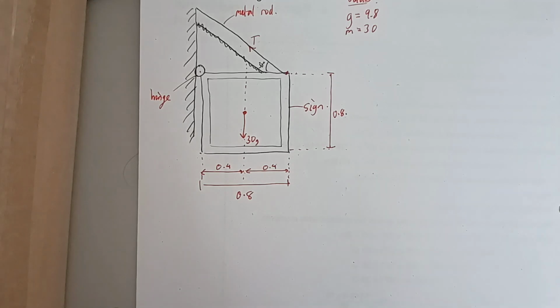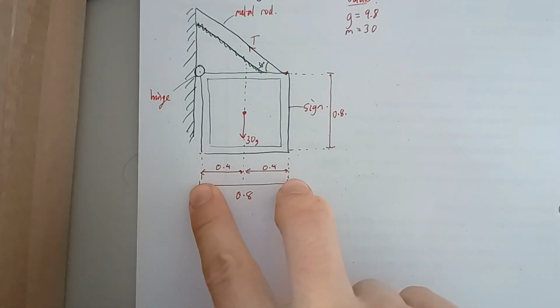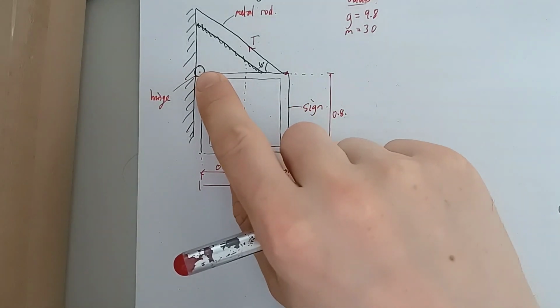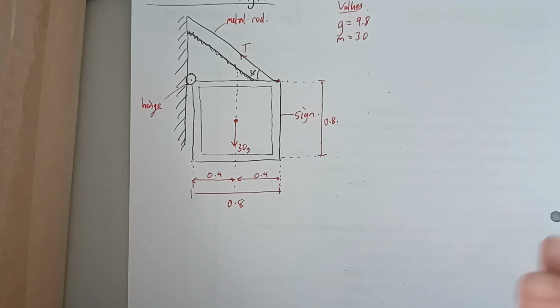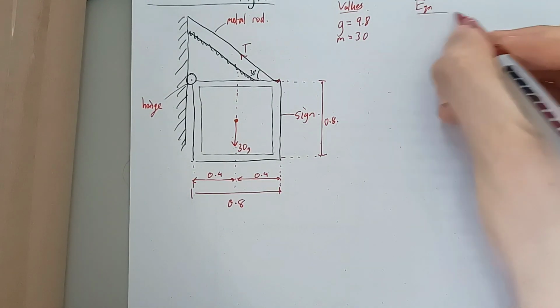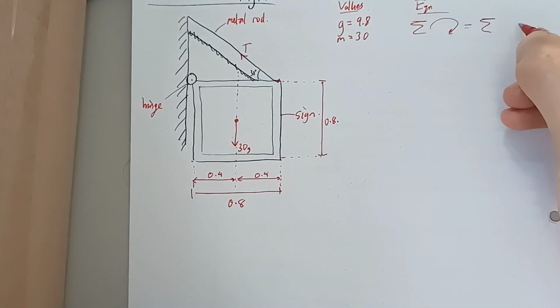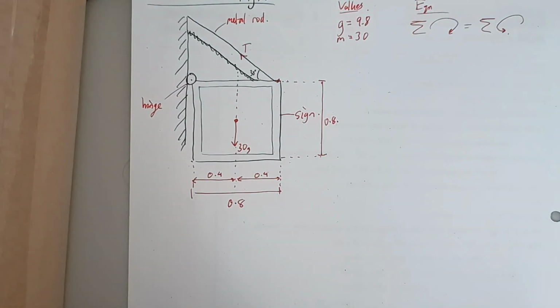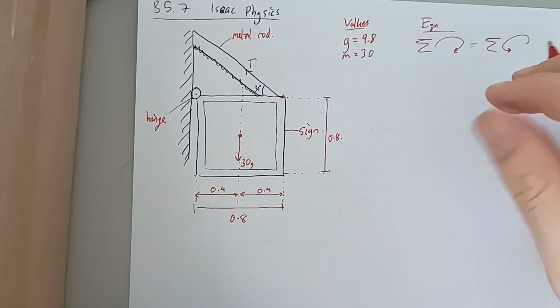So I can easily tell that this is a moments question because we've been given some distances. We've been given something which obviously looks like a pivot, and we've been given some forces, so it has to be moments. So in our equation column, I'm going to be going for the sum of clockwise moments equals the sum of anti-clockwise moments. Now, I'm going to want to decide where I want to take moments about.